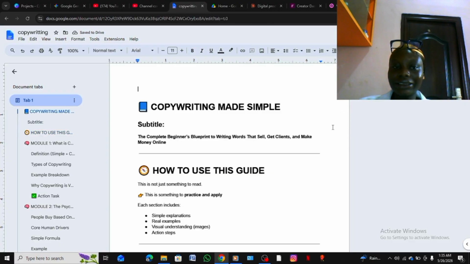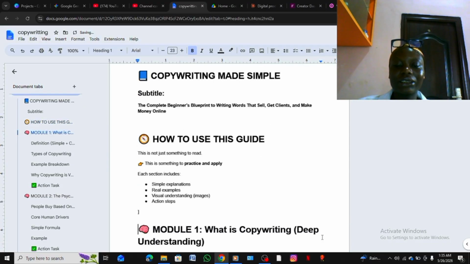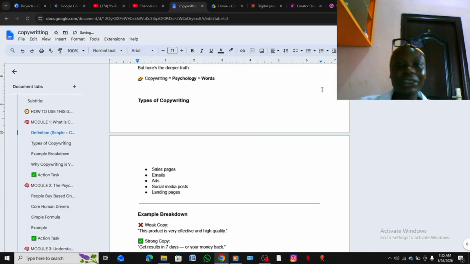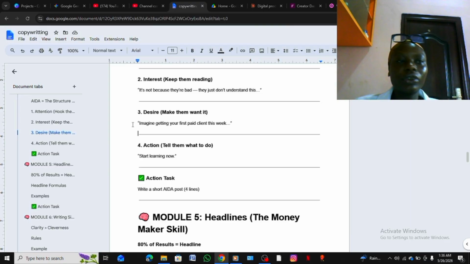Now I'm trying to edit so it won't look like we just did rubbish. Let's go. So this is the beginning. I'm going to delete all of these. These are the things that ChatGPT actually added. Most of the time it adds things like this, so I'm going to delete all of this. You just make sure that you edit. I do not want to waste much of our time. Alright, so now we are done editing everything where possible. I think I should change this to Beginner Copywriting Guide.